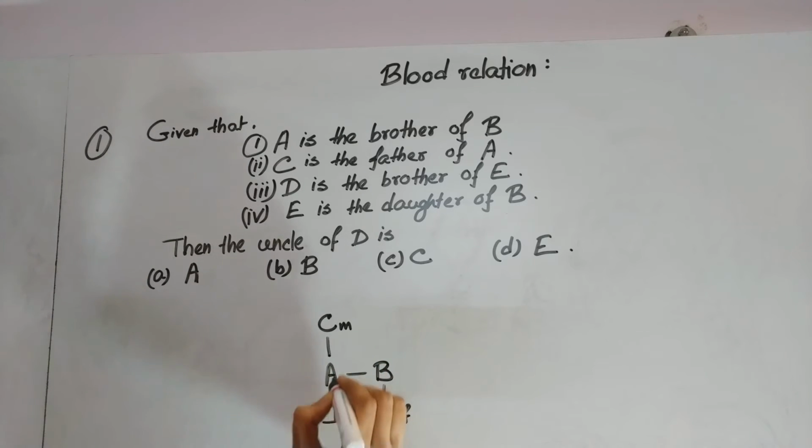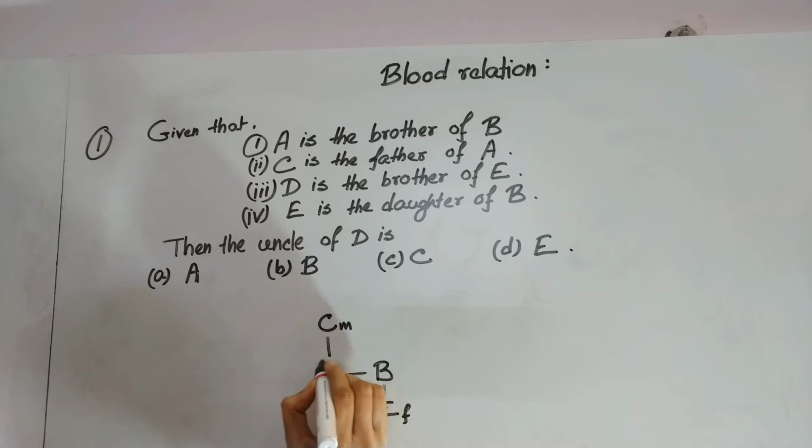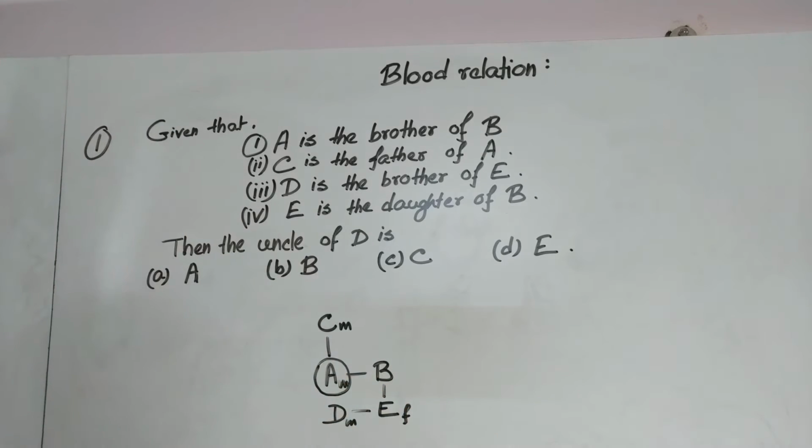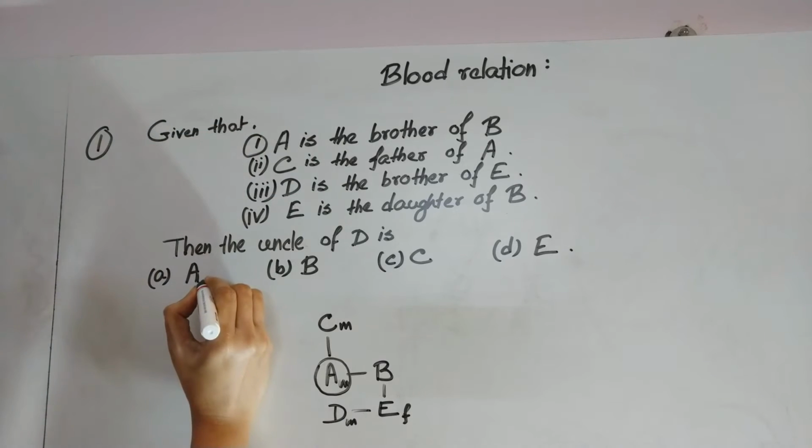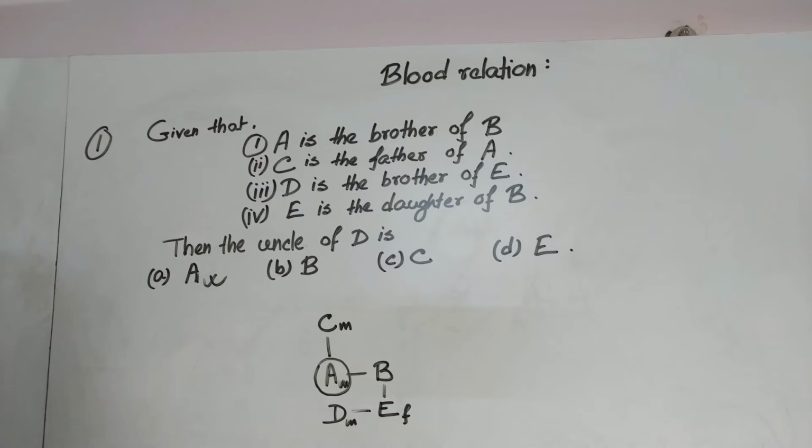Okay. Therefore, what's the relationship between D and A? Therefore, A is the uncle. See, from here what you can see, A is the uncle of D and E. So here uncle of D is A. So here A will be the answer.